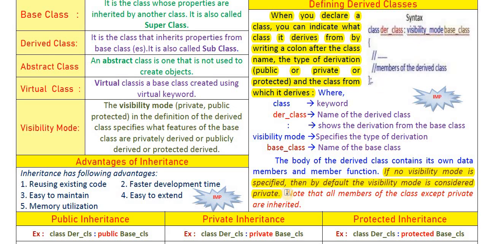And the last point, note that all the members of a class except private are inherited. This is one important rule of inheritance. In inheritance, when we are creating a new class from an old class, all the members of the old class are transferred to the new class, except private members. Private members are not transferred to the new class. Only public and protected members are transferred to the new class. Here you can see the example.